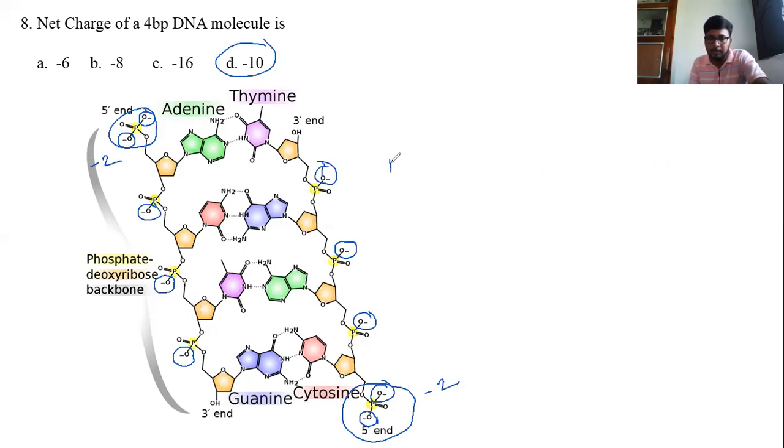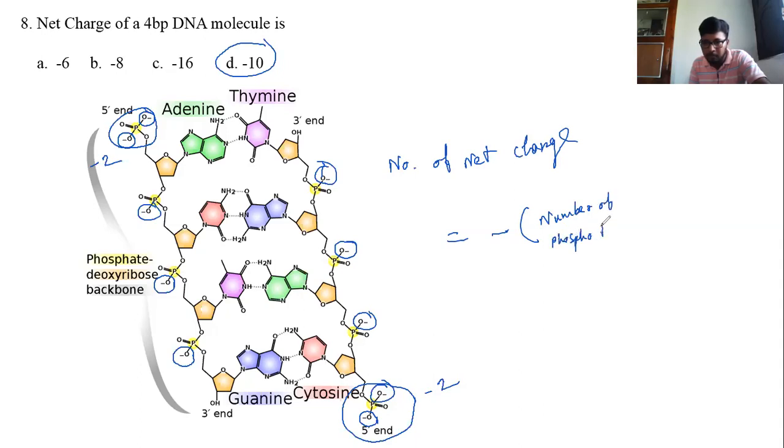So in the formula for the net charge, equal to minus of the number of phosphodiester bonds, as the DNA charge is negative and each phosphodiester bond possesses minus 1 charge, then plus 4.